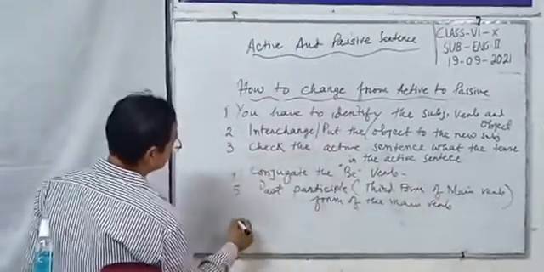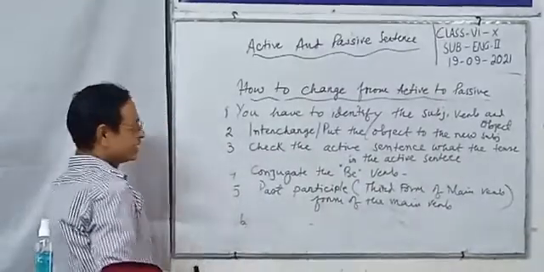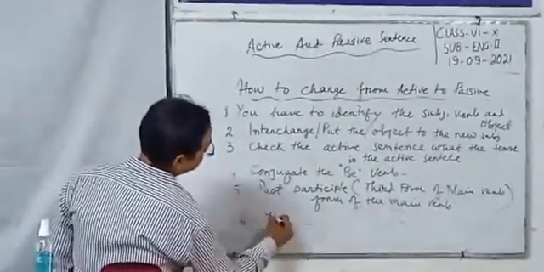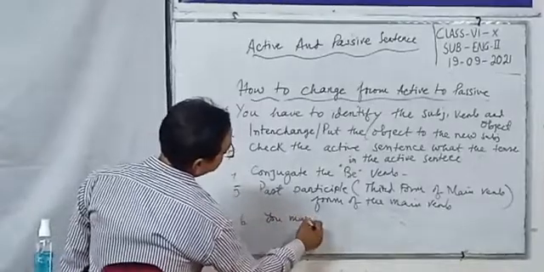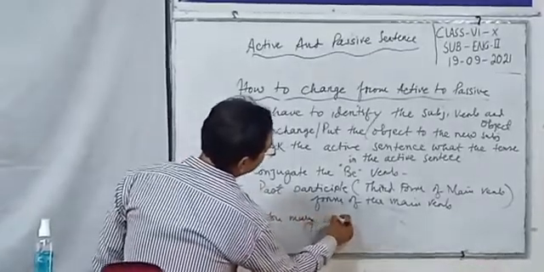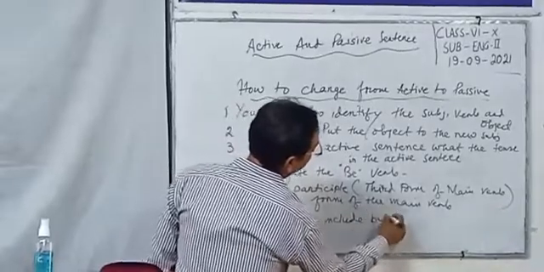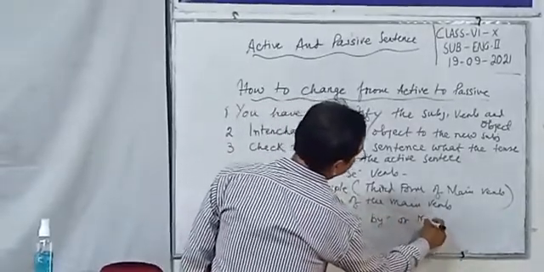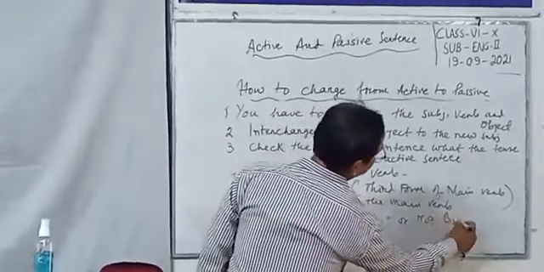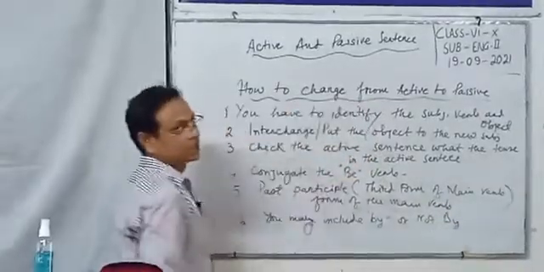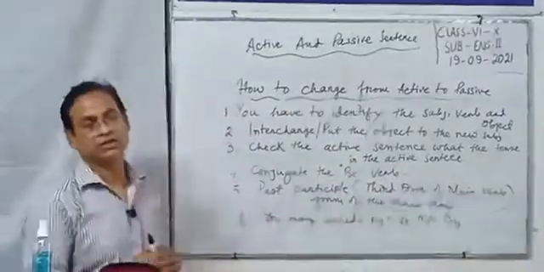And the last one is, you may include by or not by. This is your choice. This is your personal choice.